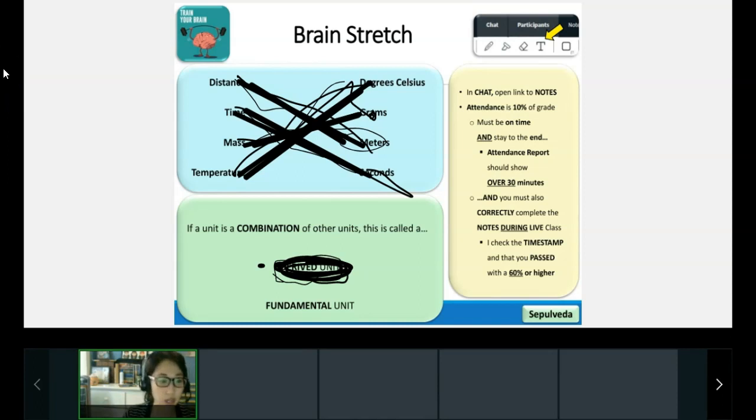Okay, friends, we are going to go ahead and go over these answers here. Let's see what we've got. Distance is measured in meters. Absolutely correct. Time is measured in seconds. Yes, mass is measured in grams, and temperature is measured in degrees Celsius.